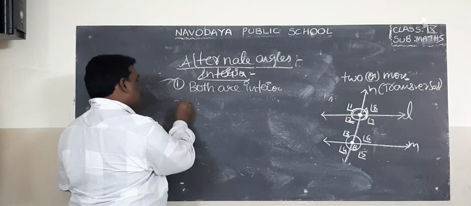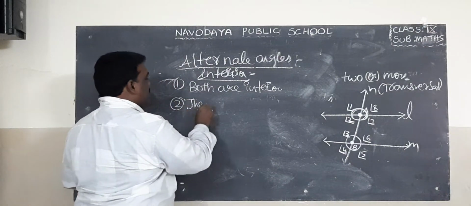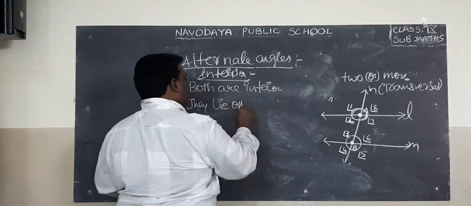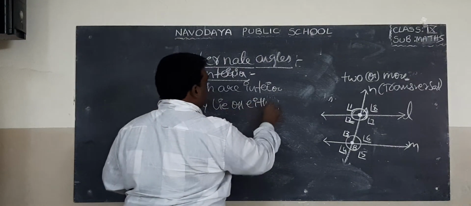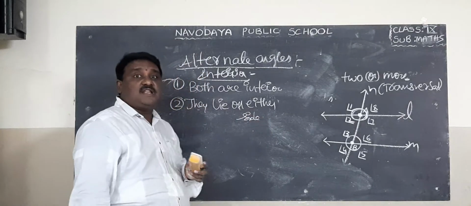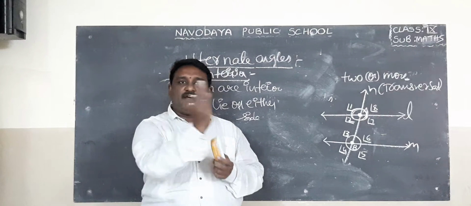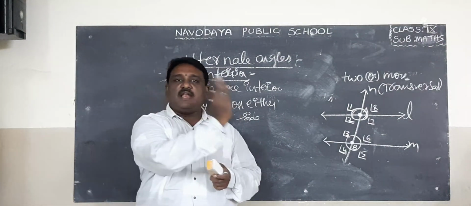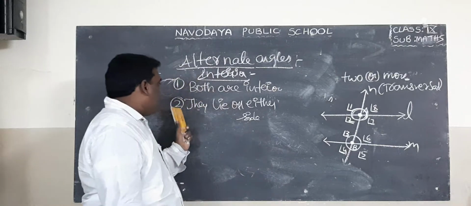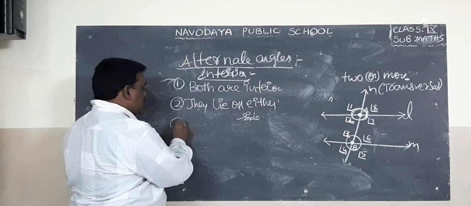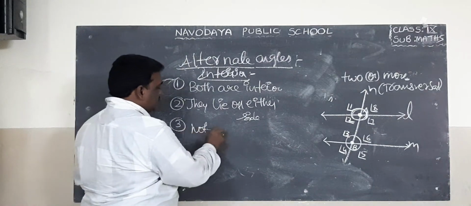Number two, they lie on either side of the transversal. Suppose one angle left, other angle right, like that. That is the meaning of either side. One angle left, one angle right. So they lie on either side of the transversal. Third one, not adjacent.